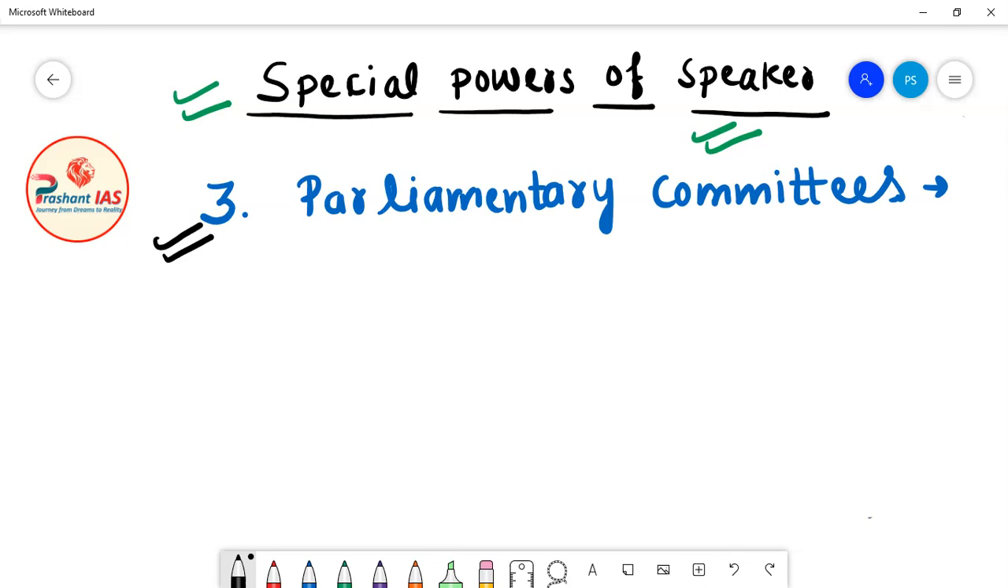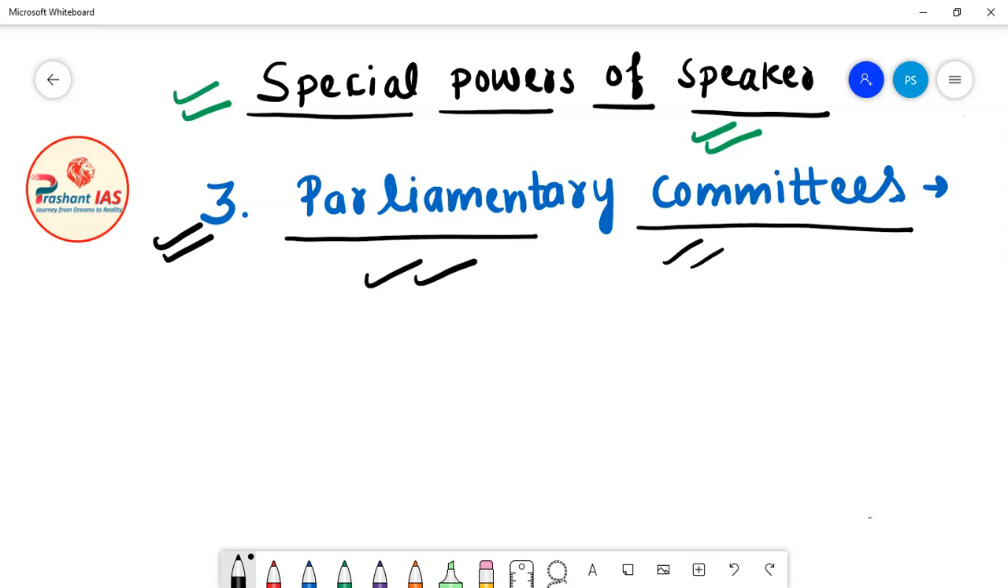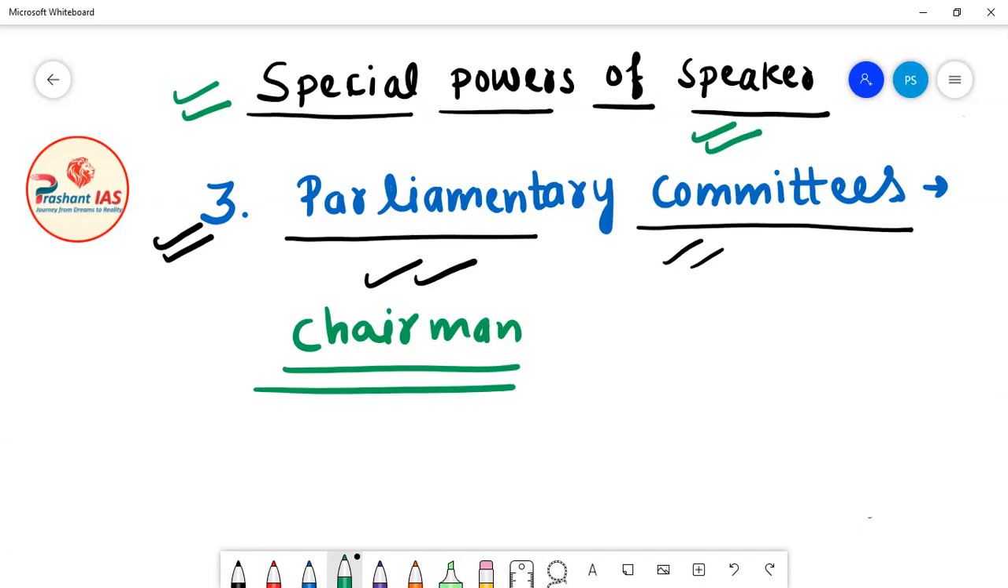This we will discuss later on when I will teach you about the parliamentary committees. For the time being, you just understand that most of the parliamentary committees are essentially the committees of Lok Sabha. Now friends, if the chairperson of any parliamentary committee is to be appointed or nominated, who appoints the chairman of a parliamentary committee? Who nominates the chairman?